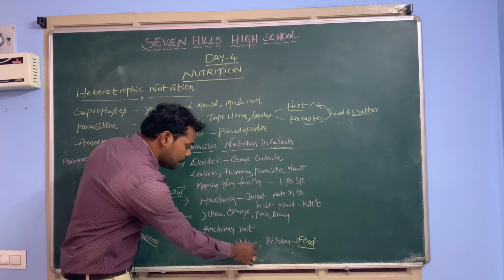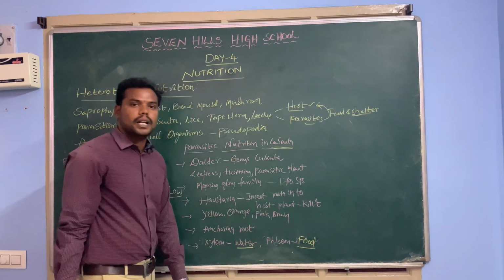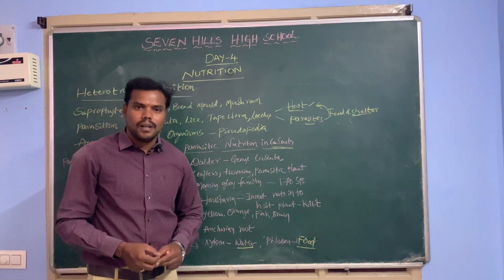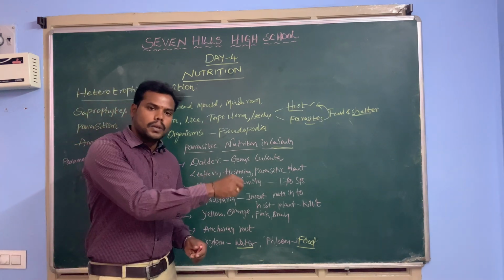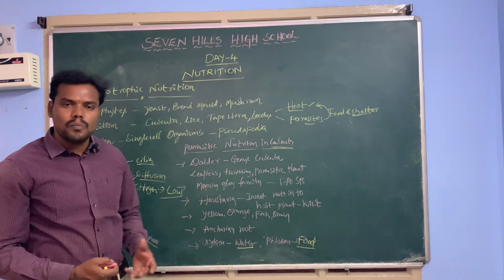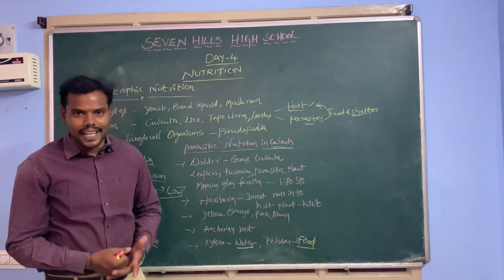Here xylem absorbs the water and phloem absorbs the food material from the host plant. Whenever water and food material are absorbed from the host plant, the host becomes weaker and the stem becomes weaker, and finally the plant is going to die. Why?